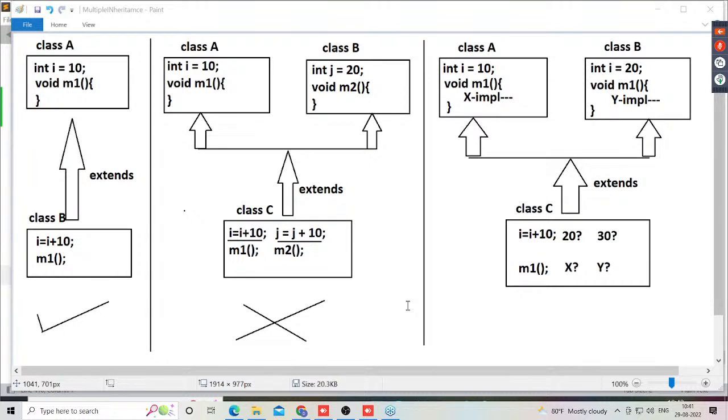If the I variable is not available in the first superclass, then PVM will search for the I variable in the second superclass, in the order we are providing.